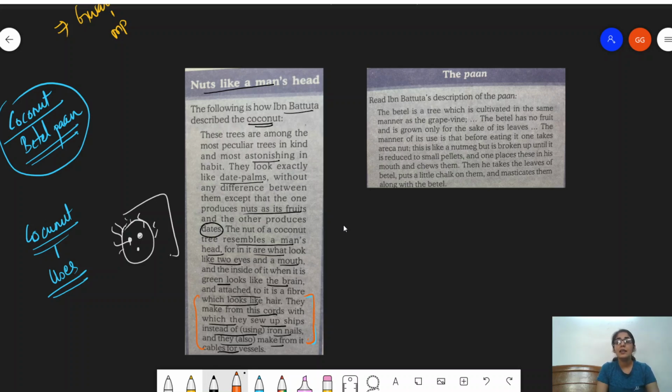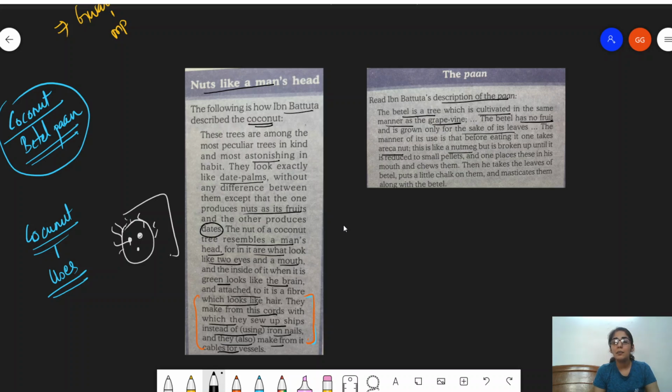Now the second is the pan. This is his description of the pan. The betel is a tree which is cultivated in the same manner as the grapevine. The betel has no fruit and it is grown only for the sake of its leaves. The manner of its use is that before eating it, one takes areca nuts.